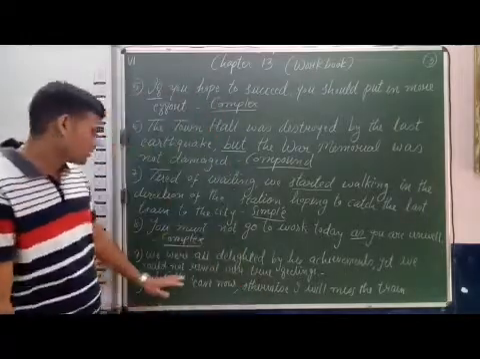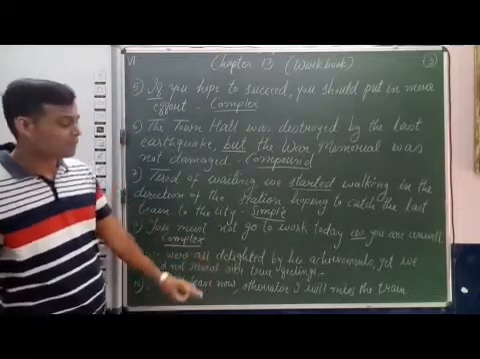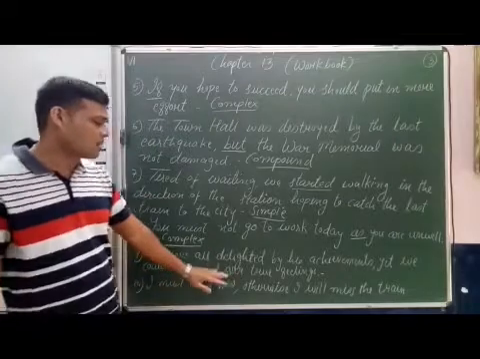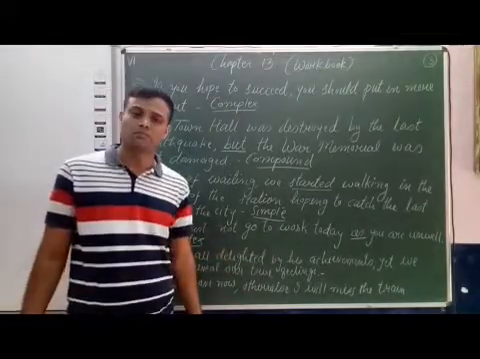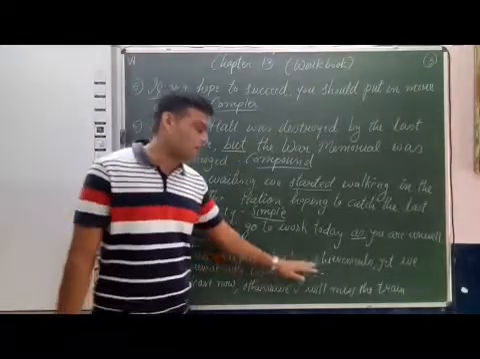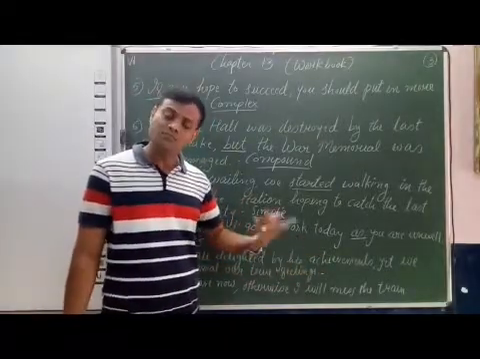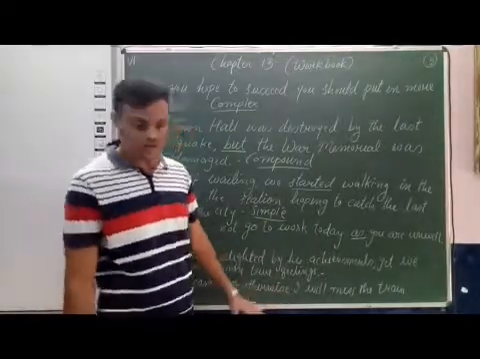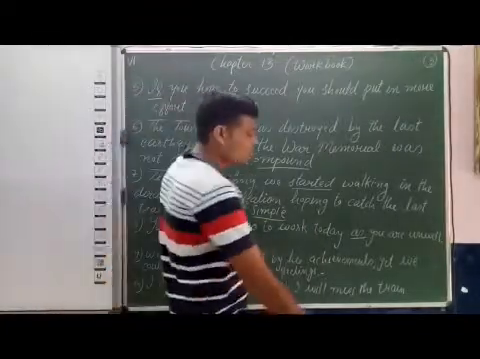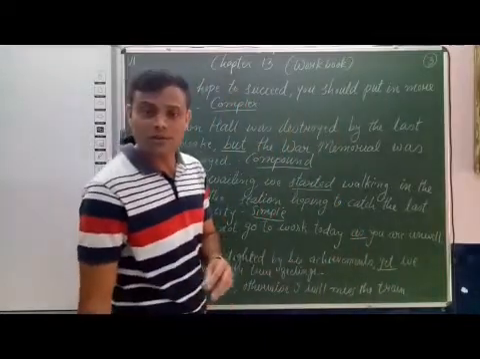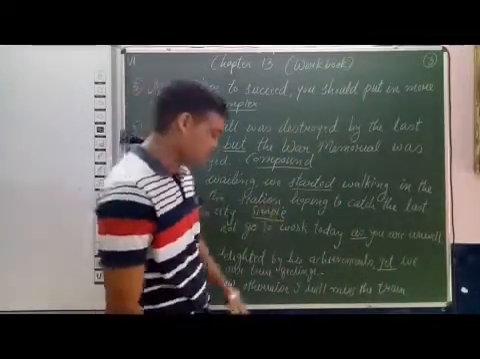Next, we were all delighted by his achievements, yet we could not reveal our true feelings. Here also two clauses. We were all delighted by his achievements, one clause. Second clause, we could not reveal our true feelings. And these two clauses join with coordinating conjunction yet. So it is a compound sentence.